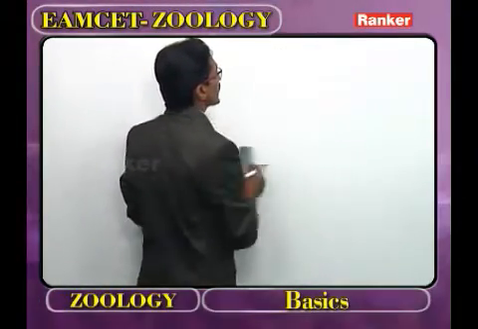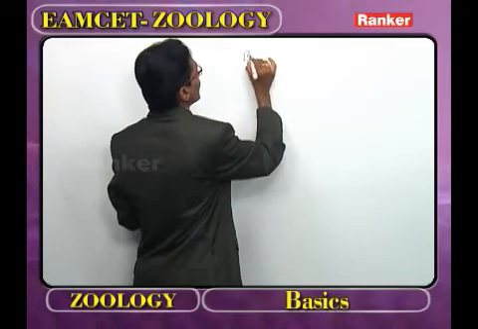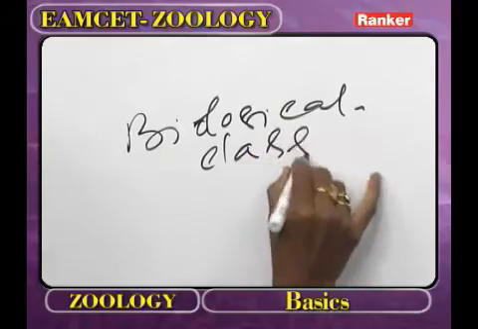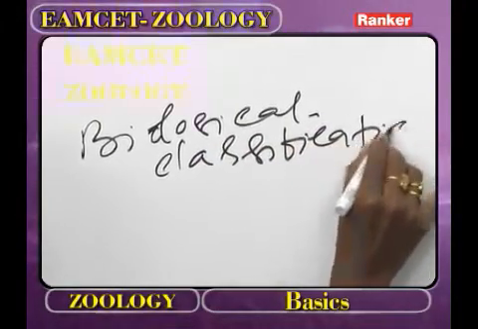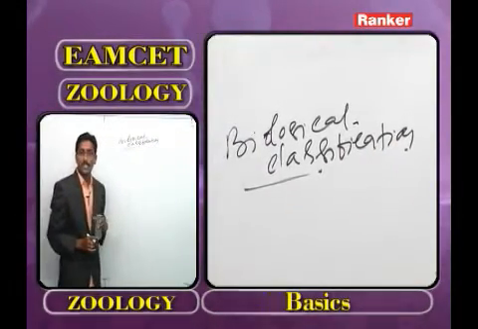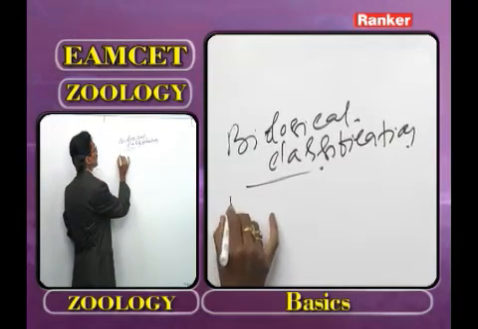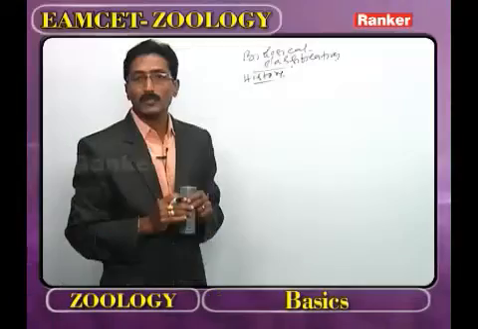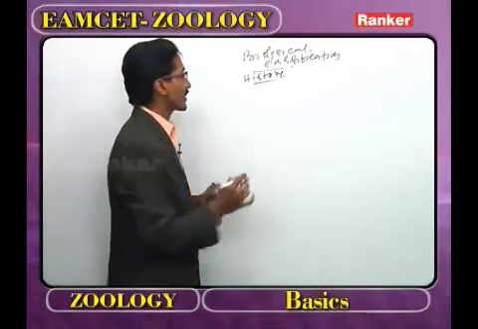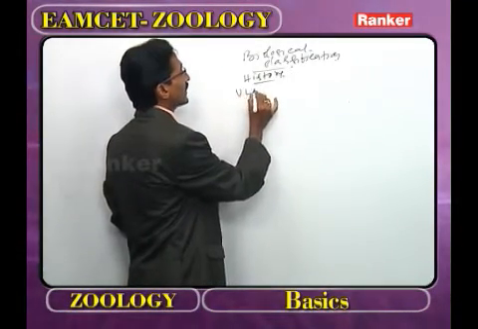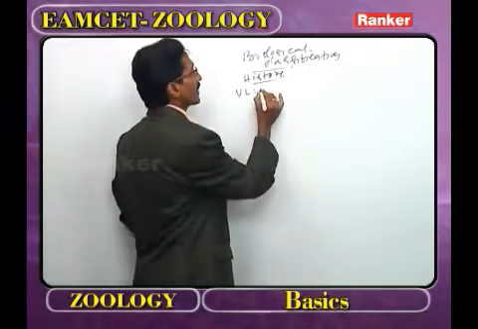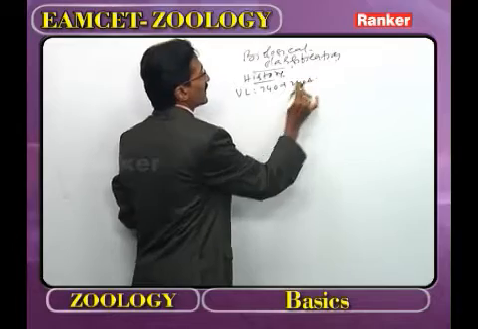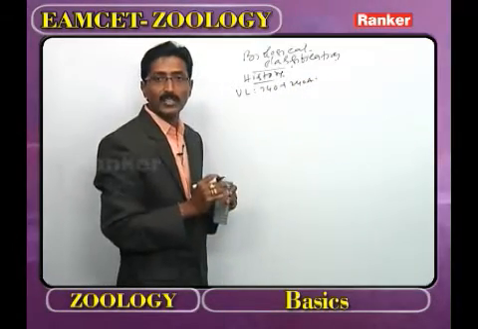Now we have to discuss biological classification. It is very, very important. Under biological classification, first of all we discuss the history of biological classification. According to the Vedic literature, the organisms are classified into 740 plants plus 240 animals. That is the classification given by the Vedic literature.